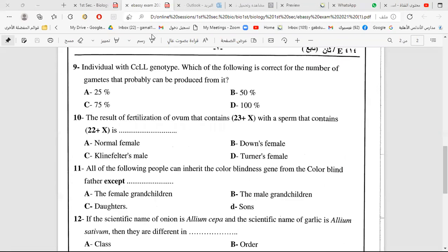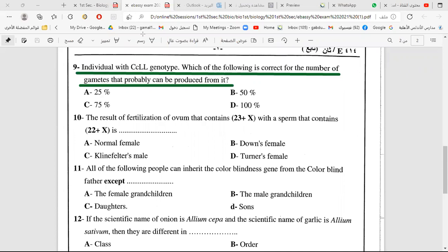Next question. An individual with the genotype capital C, small c, capital L, capital L. Which of the following is correct for the number of gametes that can probably be produced?